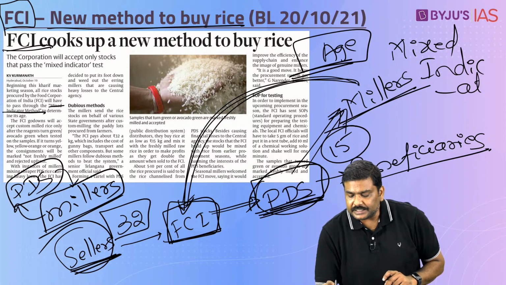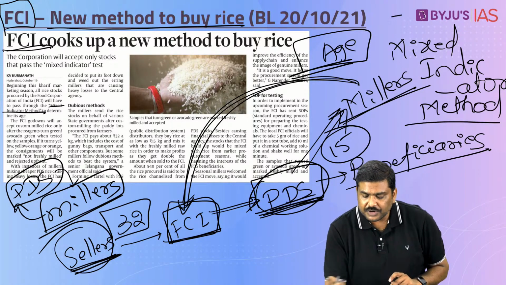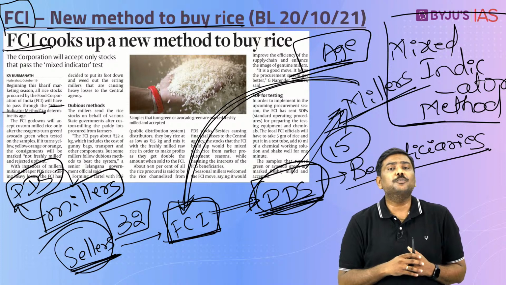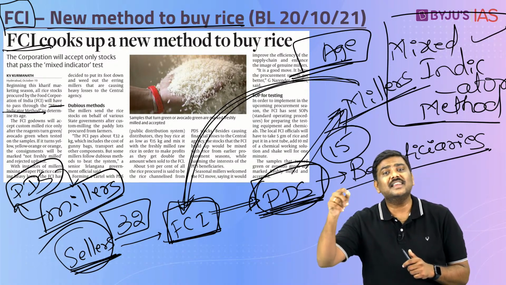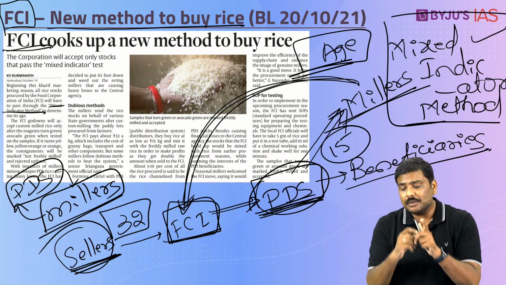Why is this important? In case of next year's prelims, UPSC might simply throw a question based on this. A statement such as this could be given by UPSC: the term mixed indicator method, recently seen in news, is associated with what? Right? So, you will have to remember the name.